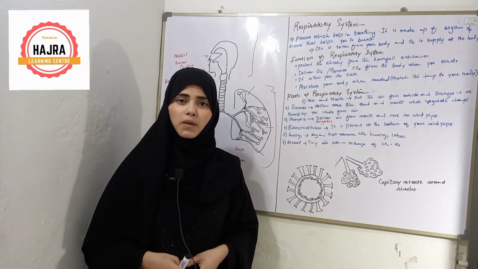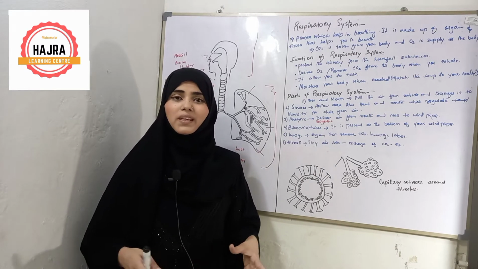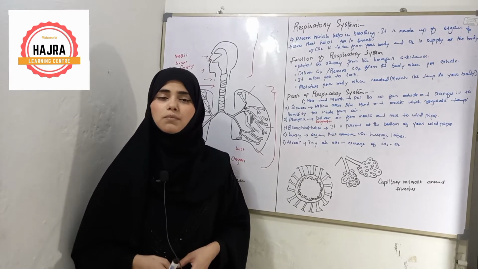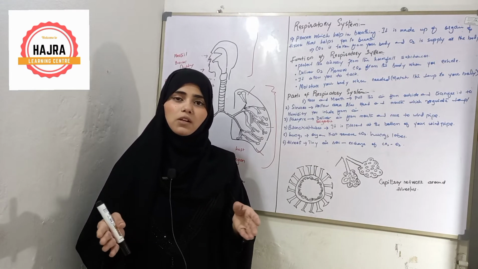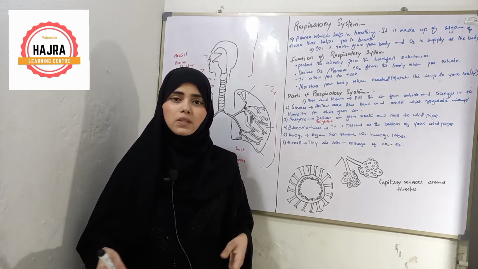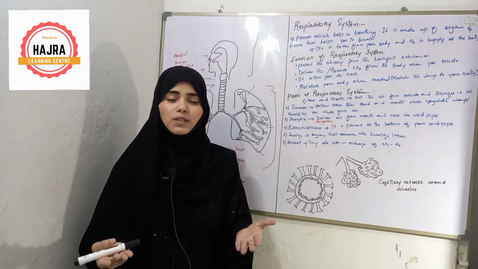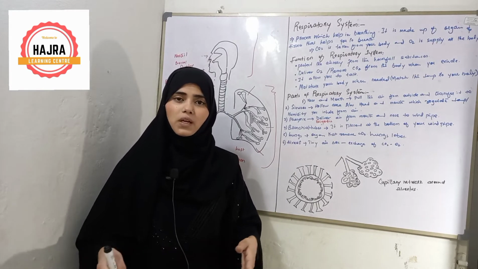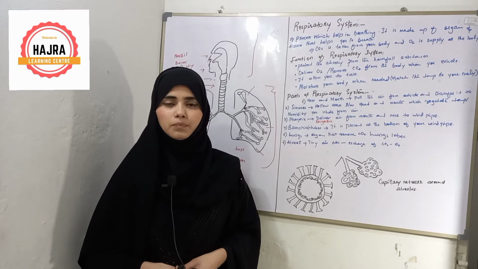Number two function of respiratory system is that with the help of respiratory system we can talk, we can smell. Number three function of respiratory system is that oxygen gas is transferred to each cell of the body. That is why each cell is alive. First, carbon dioxide is removed from the cell of the body as a waste product, and then oxygen gas is transferred to each cell of the body. This is number three and a very important function of respiratory system.